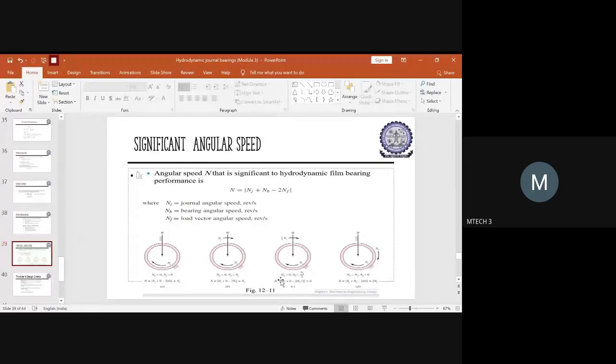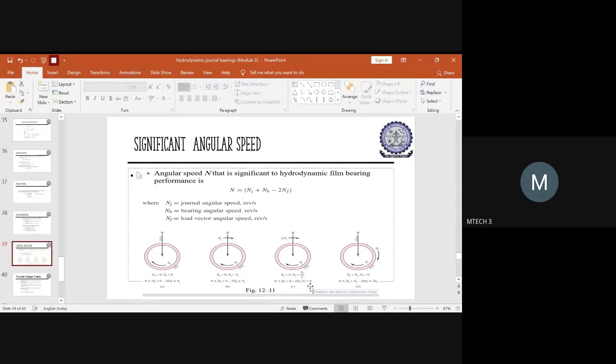So now you know the angular speed of the journal and you know the angular speed of the load vector. You'll substitute back in the equation. So Nj, you will write as it is, Nb is equal to 0, and in place of Nf, you have to write Nj by 2. So 2 into Nj by 2, the 2 gets cancelled. The equation reduces to the total angular speed N equal to Nj minus Nj. Both get cancelled and it becomes 0.